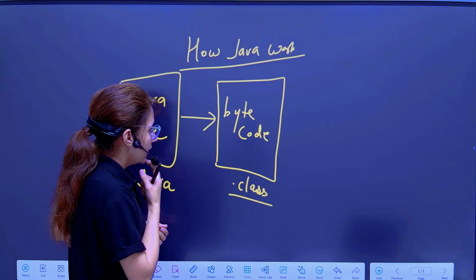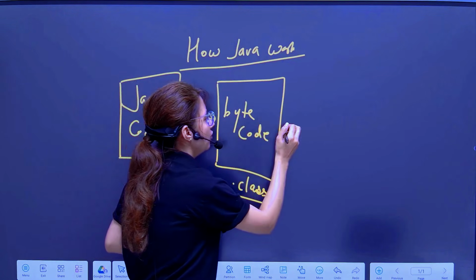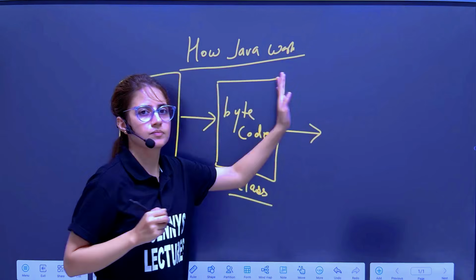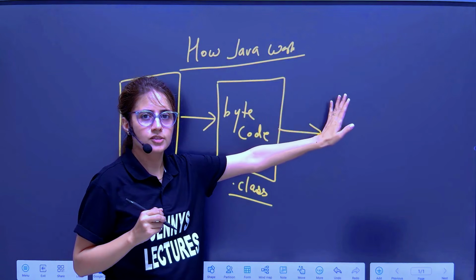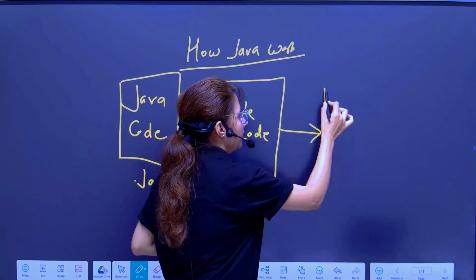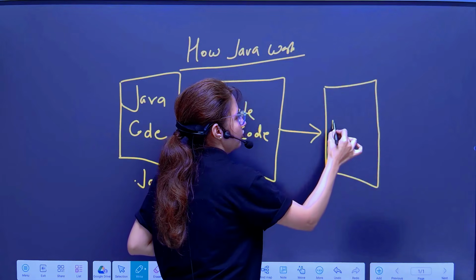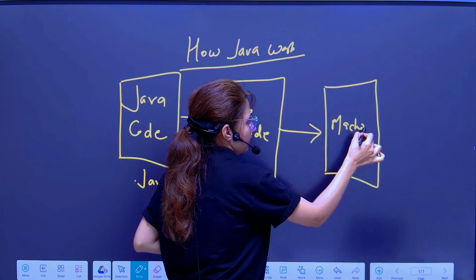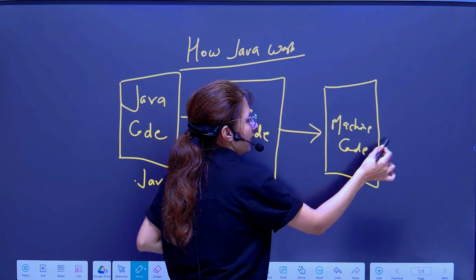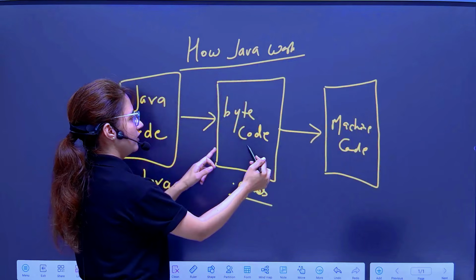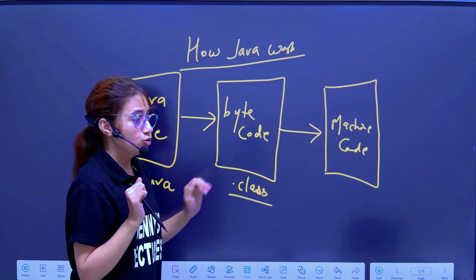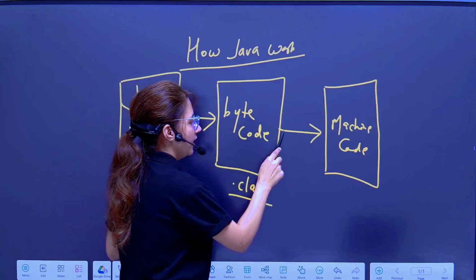Right? Okay. Now this bytecode would be run on any device, that would be interpreted and converted into particular machine code, and then you get output. So this is intermediate between these two. So this bytecode can run on any machine.